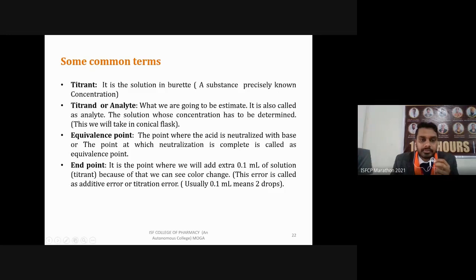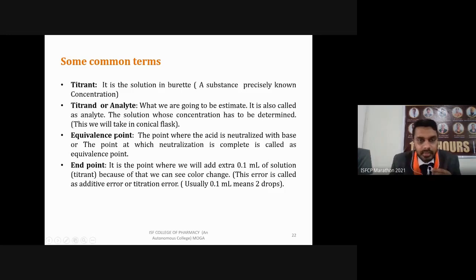These two terms you should not get confused about: what is titrant and titrand? Titrant is the standard solution whose concentration is precisely known, and titrand is what we take in the conical flask whose concentration we have to determine. If you are confused, you can use the terms titrant and analyte. Analyte means that whose concentration we have to determine.